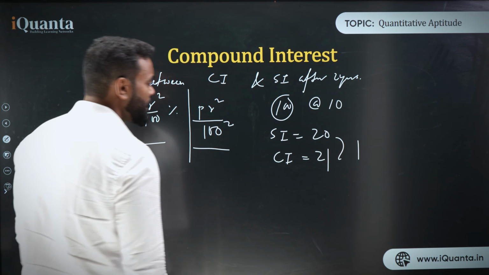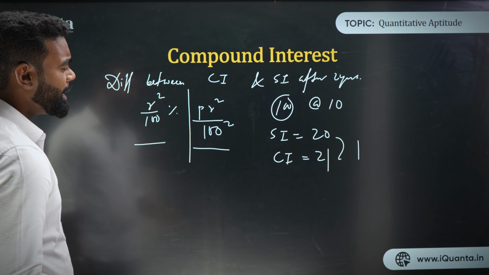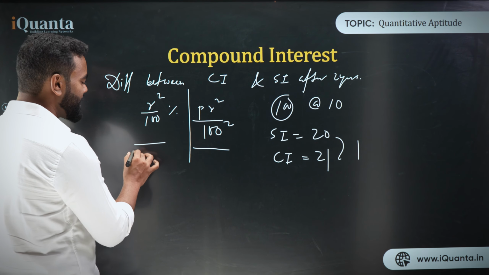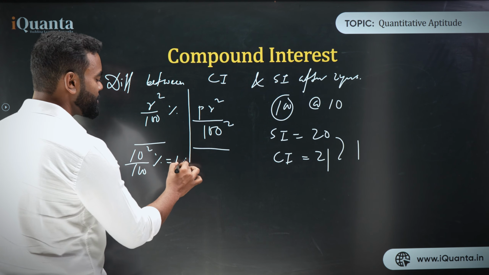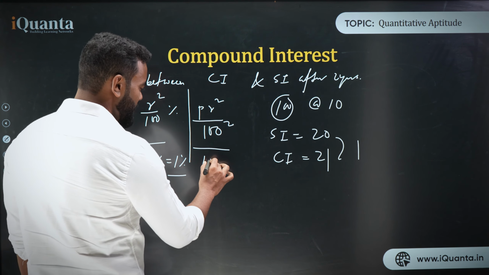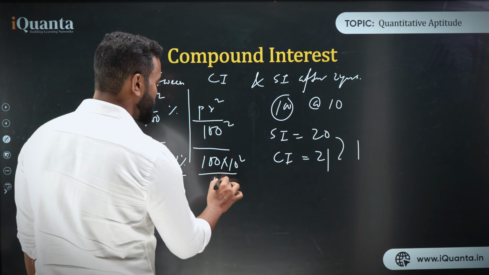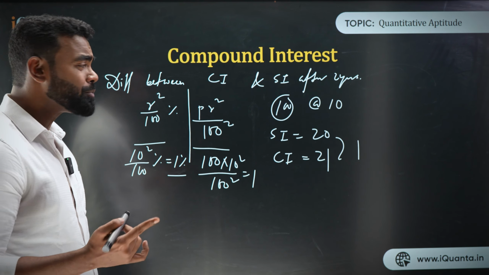1, yes. Now if I need to do it in percentage also, this is 1%, and then the amount is also 1. So think about the value 10. Now put the value 10 here. What is 10 square upon 100%? 10 square upon 100% is 1%, right? Similarly, P is 100 into 10 square upon 100 square. So what is your answer? Again 1. So exactly it is 1 rupee also and 1% also.